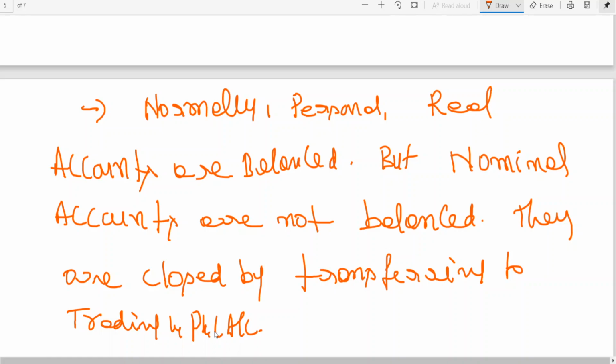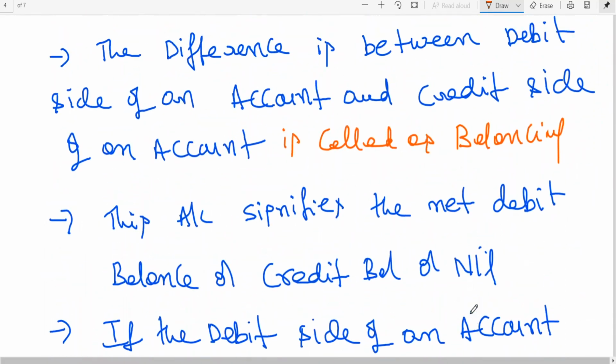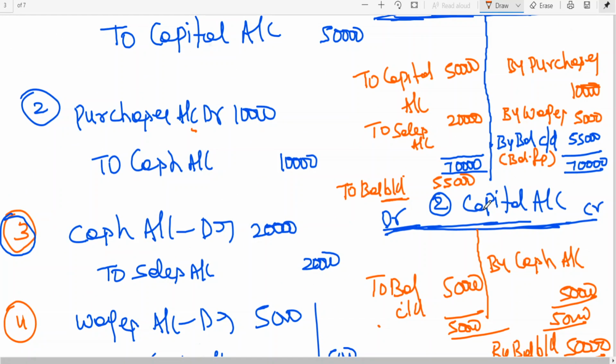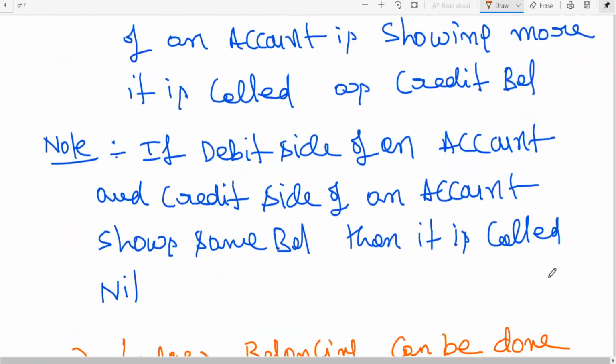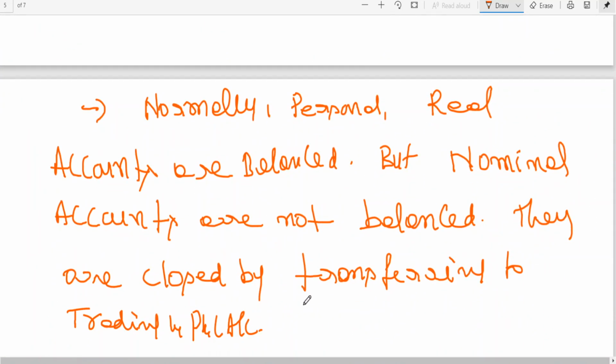Normally personal and real accounts are balanced. Balance means, like here we have done balance carried down. This is what is called balancing. But nominal accounts are not balanced. They are closed by transferring to trading and P&L account. This is what we will be learning at the advanced stage next.